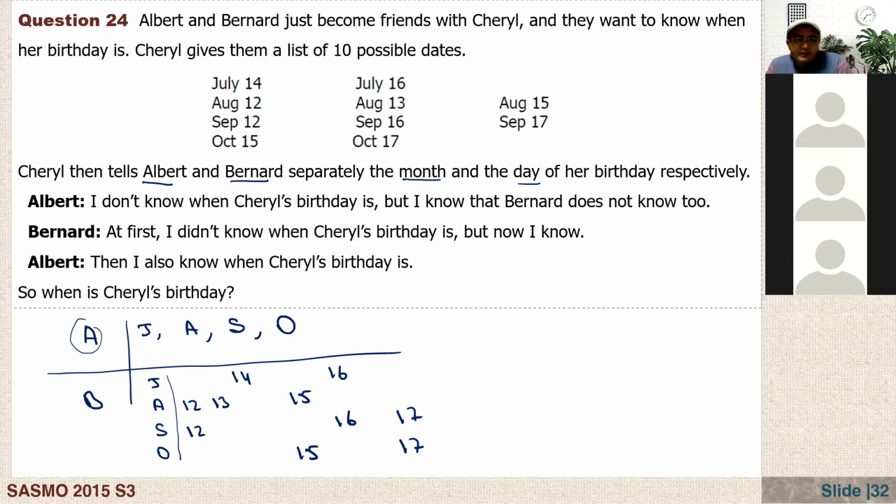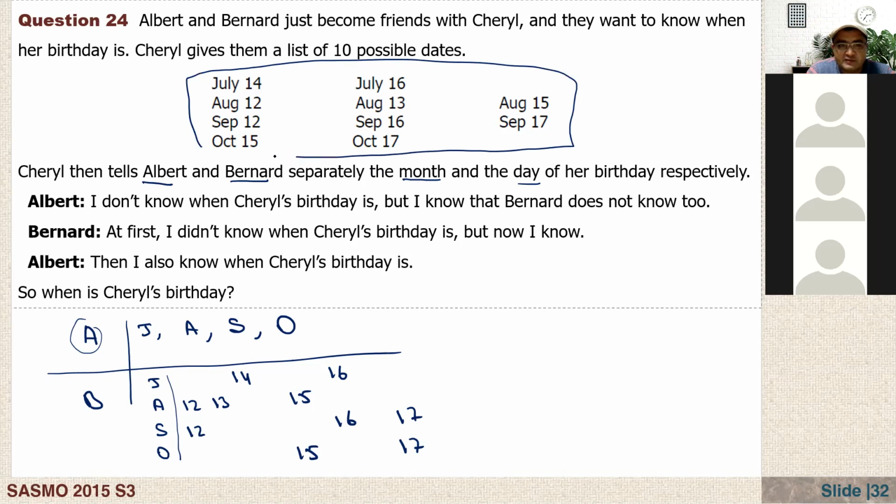Okay. So now, number one, in our hand we have this list, right? A and B, and Cheryl just gives this list to Albert and Bernard. July 14, July 16, August, and so on. And after that, she whispers to A, my birthday month, I was born in this month, maybe July. And to Bernard, she tells one of these dates.